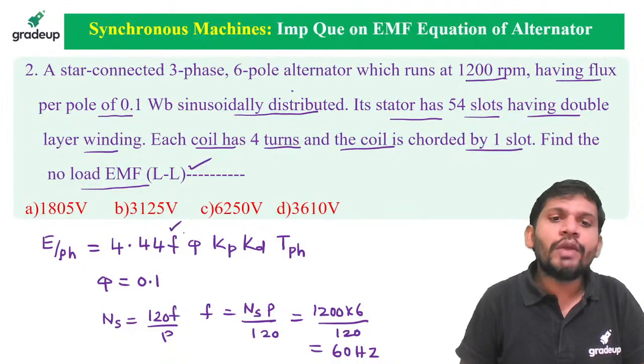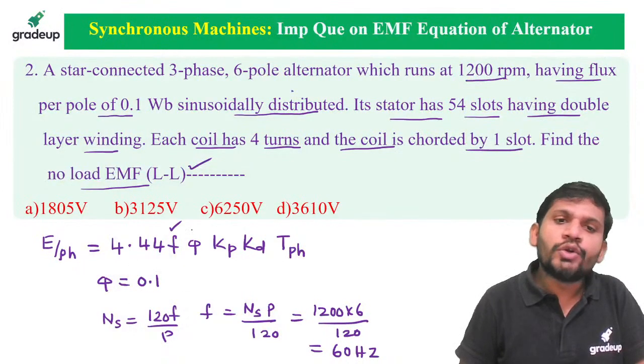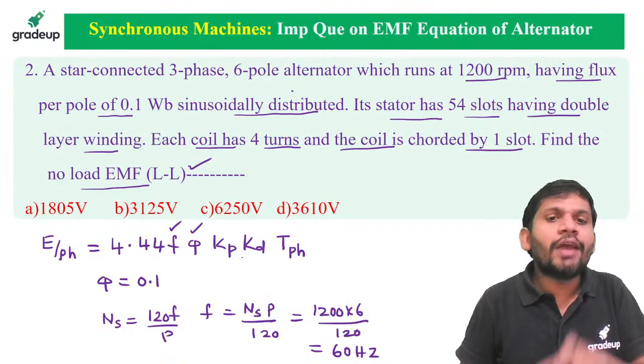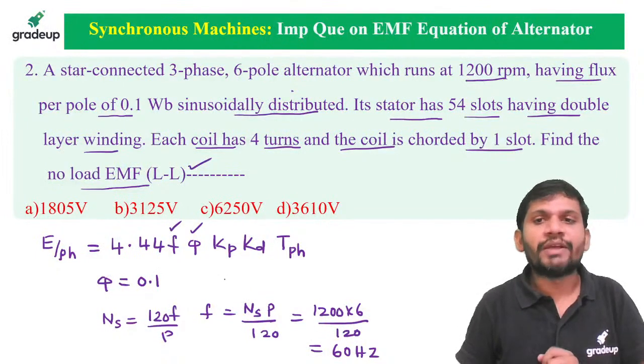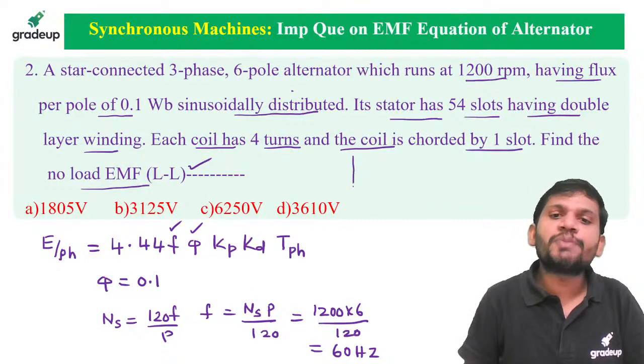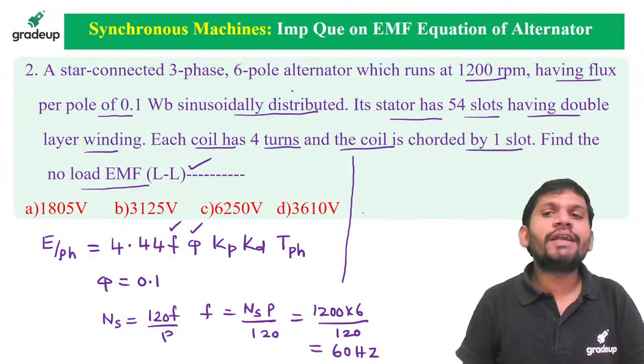We are getting frequency equal to 60 Hz. I calculated F, and I know pi. Then I want to calculate Kp, Kd and turns per phase. First I am calculating the turns per phase. How do we calculate the turns per phase?